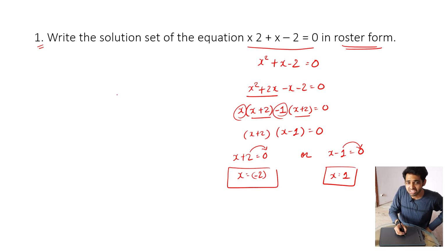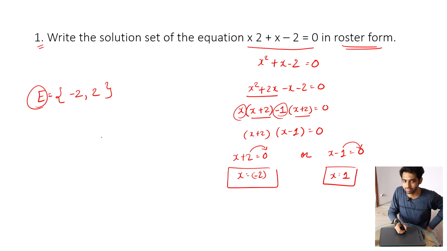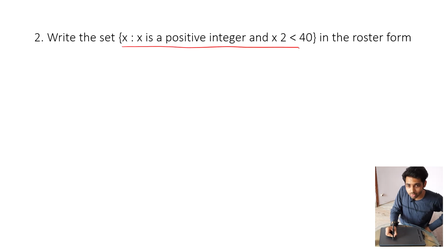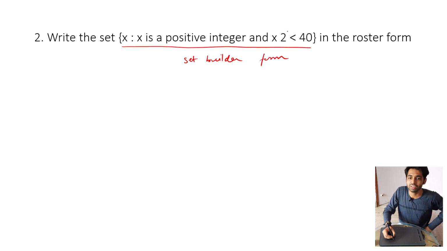Now let's say I want to represent this set with capital E, and I will write it in curly brackets. Here you can say that minus 2 and 1 belong to the set E. Alright. Now they are saying write the set. Can you see this is given to us in set builder form and we have to convert it into roster form.